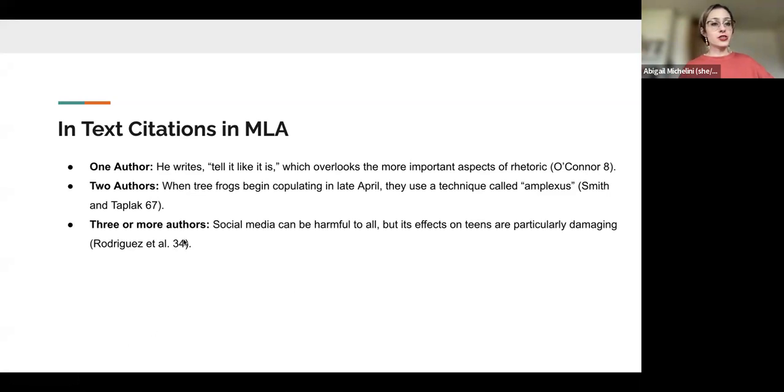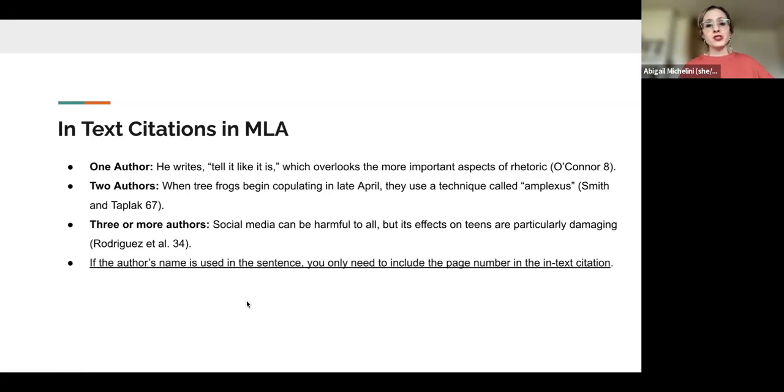Rodriguez et al., 34. So you're going to put et al. for Means and everybody else, and just plug it in there with the page number. If the author's last name is used in the sentence, you only need the page number in the in-text citation. So it would just look like parentheses around 34 if you said Rodriguez et al. write that social media can be harmful to all.